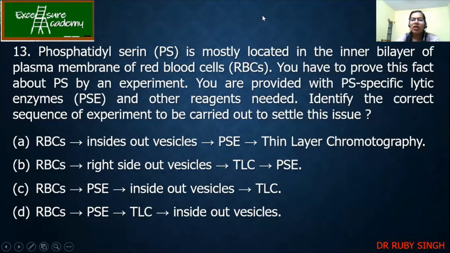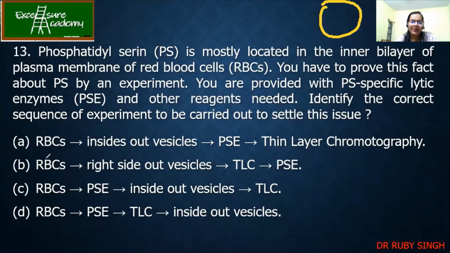Okay. So what we do in this case is, I have not taught, so I'll just teach you directly what exactly we do. Whenever we see, first step is going to be your RBC. You have to take your sample RBC first. So we see that all the options have got the RBC.